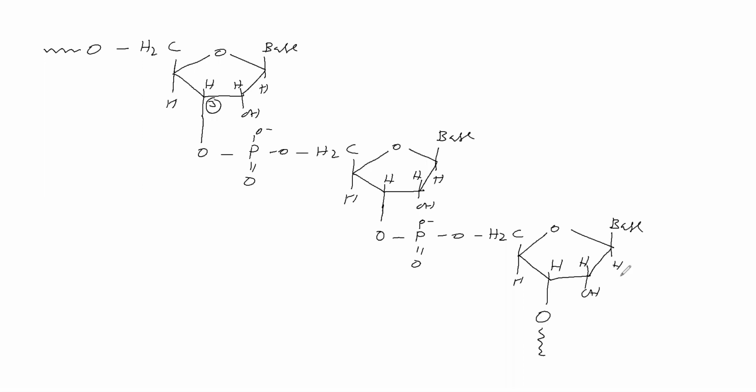Have you got the idea? Therefore here the C3 carbon is linking, and here the C5 carbon is linking, the C5 carbon phosphate. So the C3 carbon links with the phosphate here, and the C5 carbon phosphate links with the C3 carbon. This is called a polynucleotide, and this polynucleotide is called a nucleic acid.